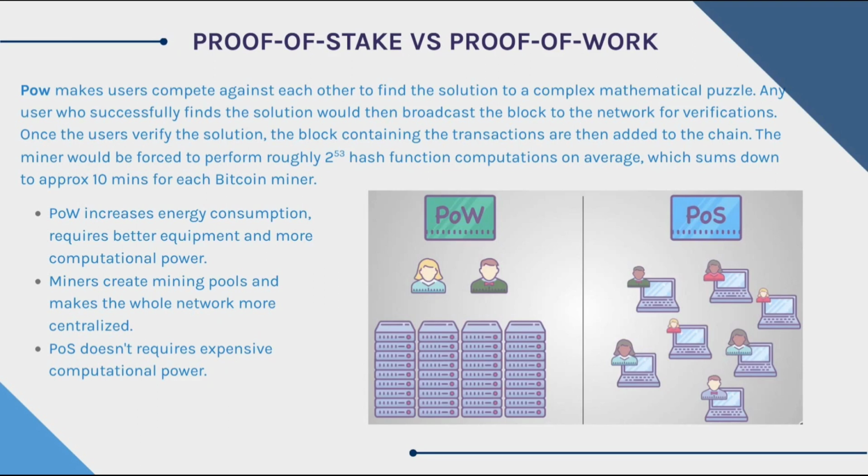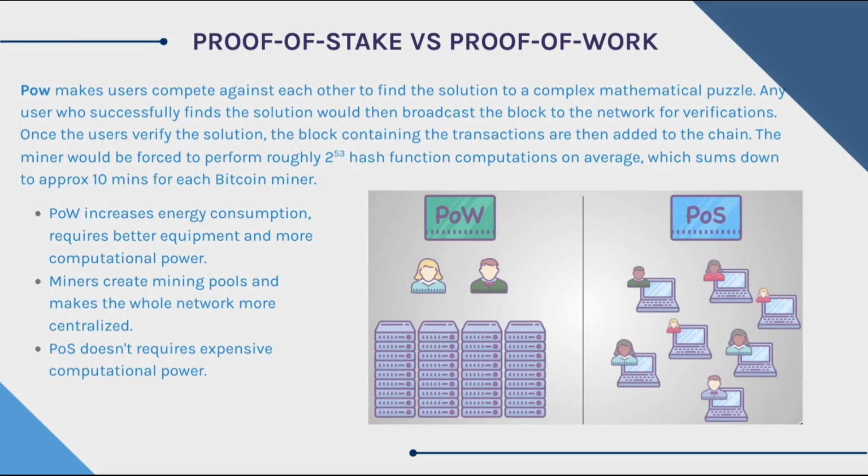In proof of work, the miner would be forced to perform roughly 2 to the power 53 hash function computations on average, which comes down to approximately 10 minutes for each Bitcoin miner with decent computational power. Thus, this is not only an increase in power consumption but also gives an advantage to people with better equipment and more computational power. So people with higher hash rates get to mine the incoming blocks more frequently, and thus they keep getting richer and keep gaining control over the network.